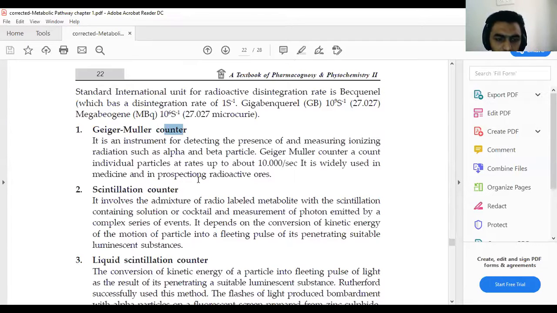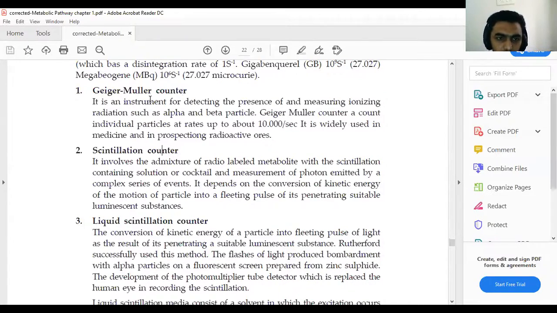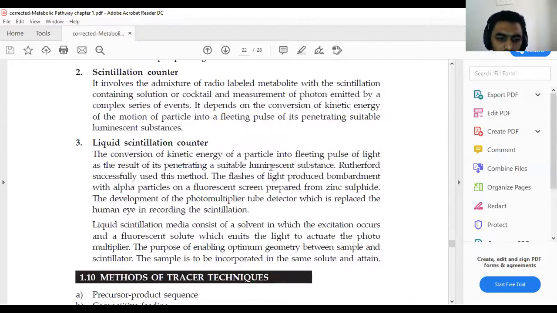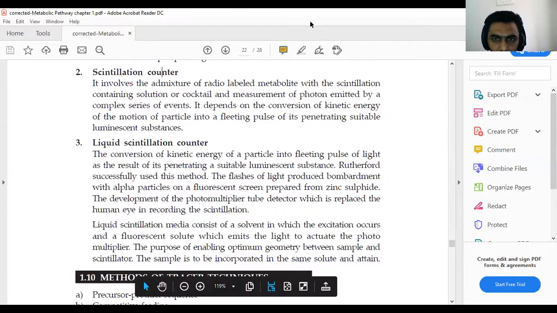All these units work with Geiger-Müller counters, scintillation counters, and liquid scintillation counters. So these are the techniques we can use for the investigation of the traditional unit of the radioactivity. We can measure radioactivity on the basis of its dps. So by using these three methods, that is the Geiger-Müller counter, scintillation counter and liquid scintillation counter, we can measure the radioactivity.